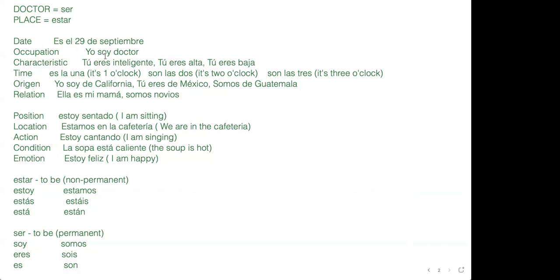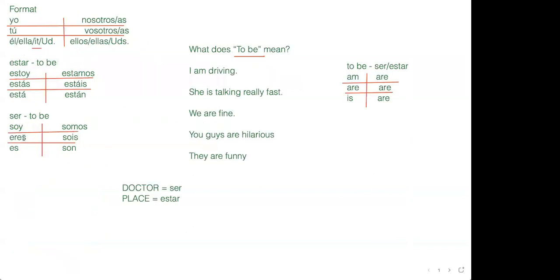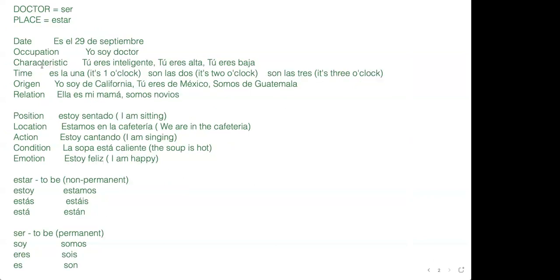Occupation. Yo soy doctor. I am a doctor. What would it be if I said you are a doctor? It would be tú, so it's a tú form, middle on the left. Ser, middle on the left. Eres. Tú eres doctor. You are a doctor. Also for characteristics, like you are intelligent or you are short or tall. Tú eres alta means you are tall. Tú eres baja means you are short.